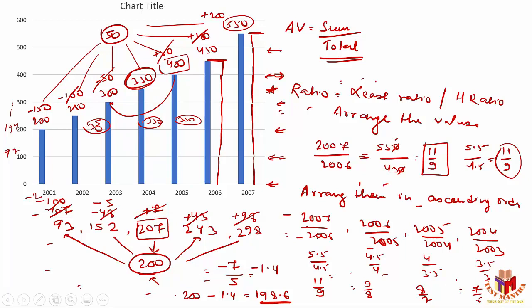Can you arrange them in ascending order? Can you tell me what the possible order is here? Is 11 by 9 greater or is 9 by 8 greater? Or is 8 by 7 greater or 7 by 6 greater here?